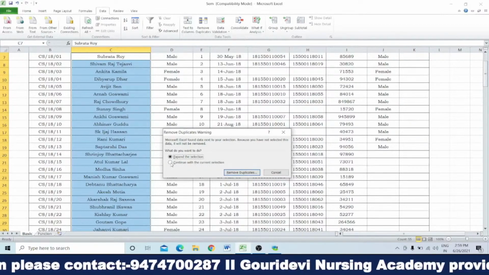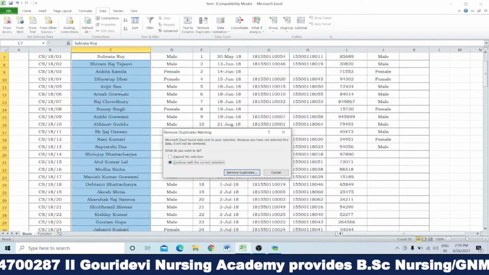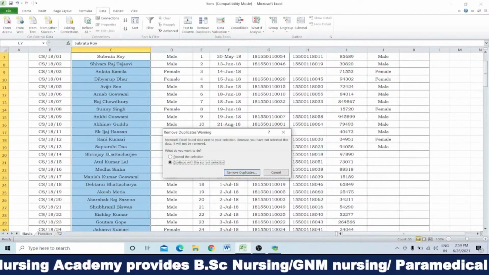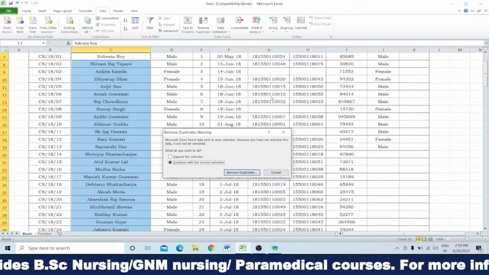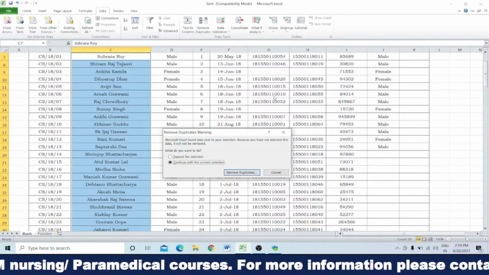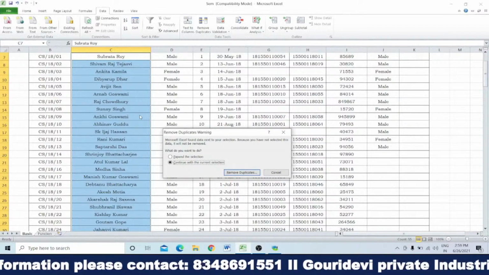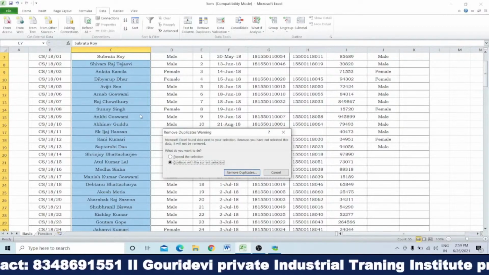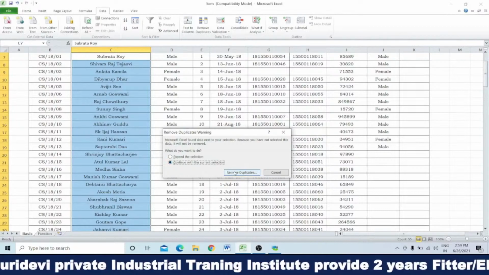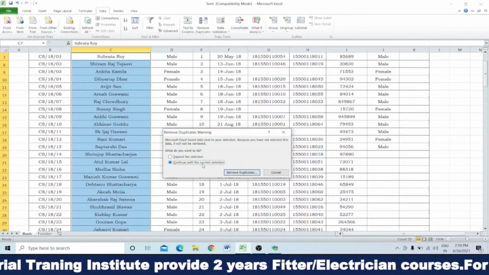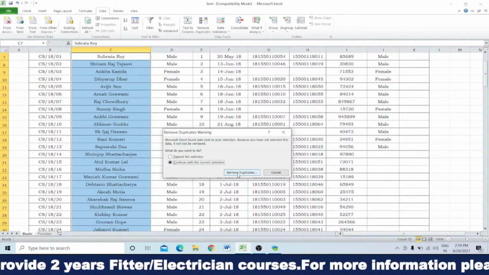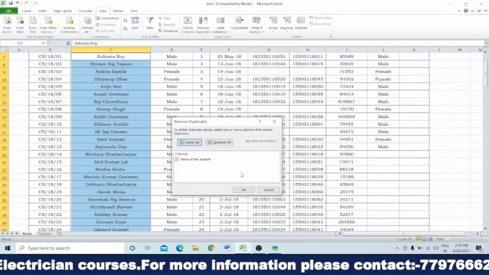But if I select continue with the current selection, that means it will remove only the duplicate data, but the other data will remain the same. It will not change anything. As it's for testing purposes, let's see if there is any duplicate or not. So I will click on continue with the current selection and open the option remove duplicate.